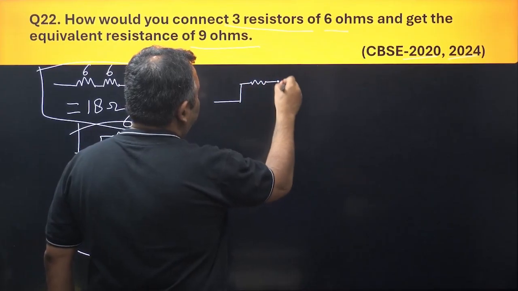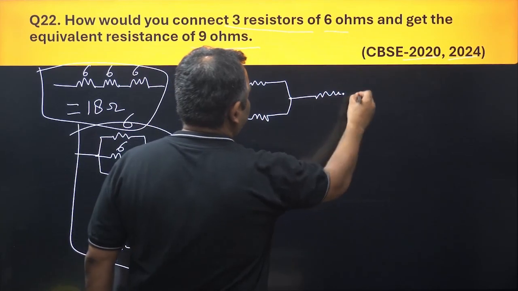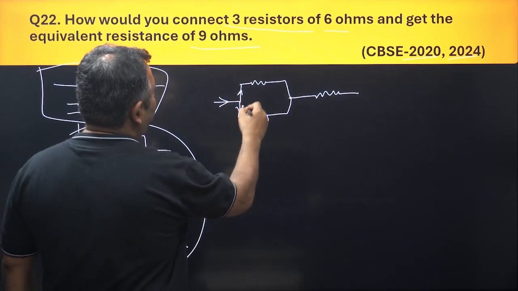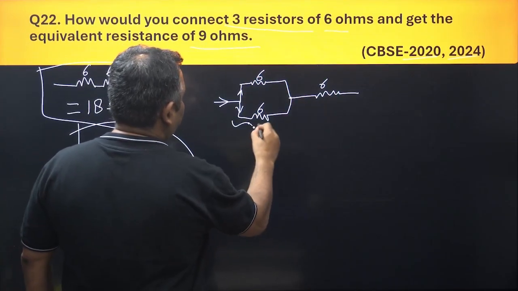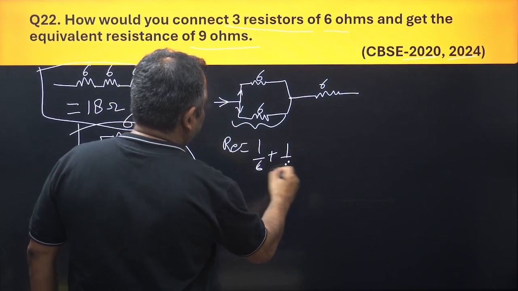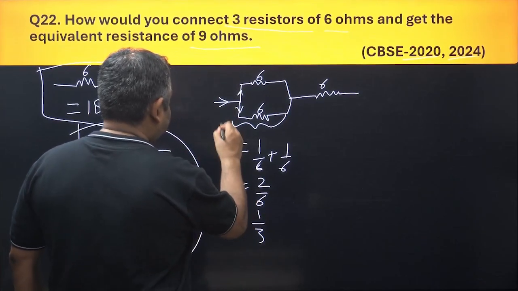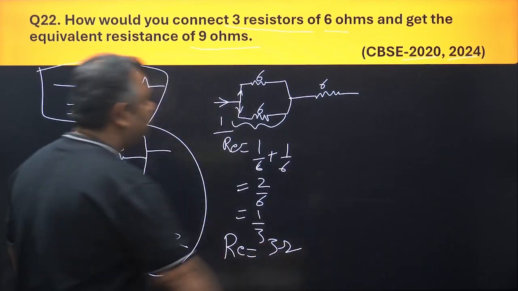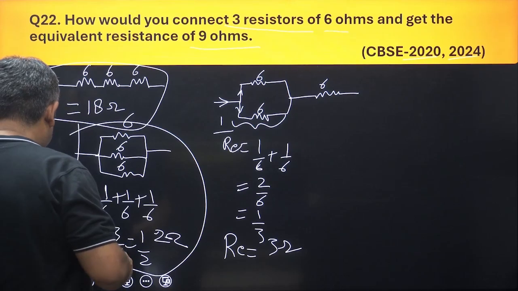I put 1 here, 1 here in parallel, and I put the third one in series. Okay, so here again the current moves here, since they are parallel. This is 6 ohm, this is 6 ohm, this is 6 ohm. The equivalent resistance of this particular part would be 1 by 6 plus 1 by 6, which is equal to 2 by 6, which is equal to 1 by 3. So 1 by RE is 1 by 3, so RE would be equal to 3 ohms.